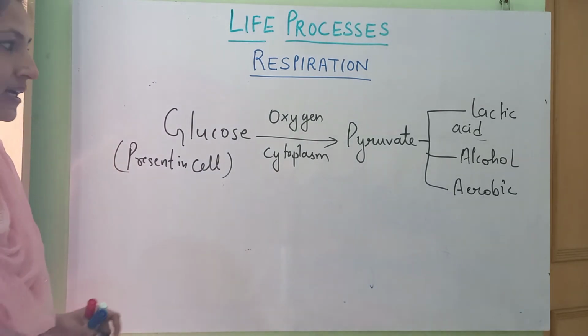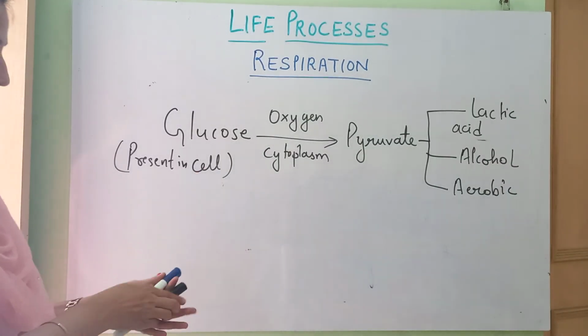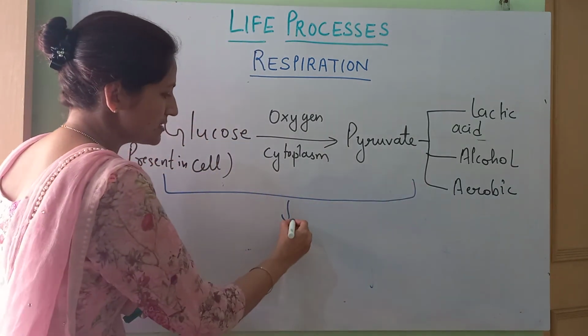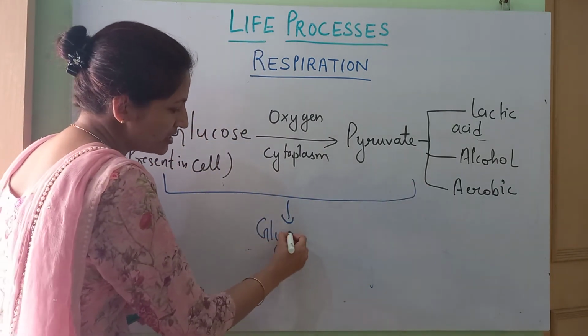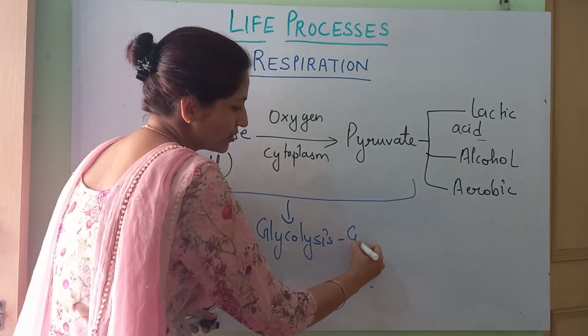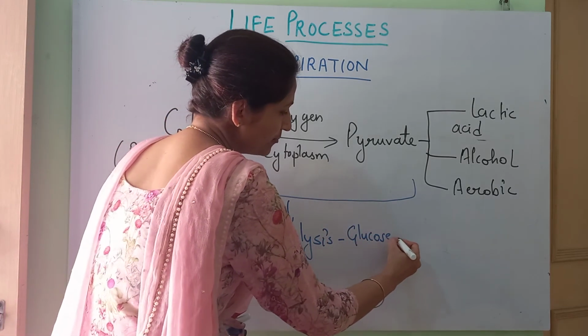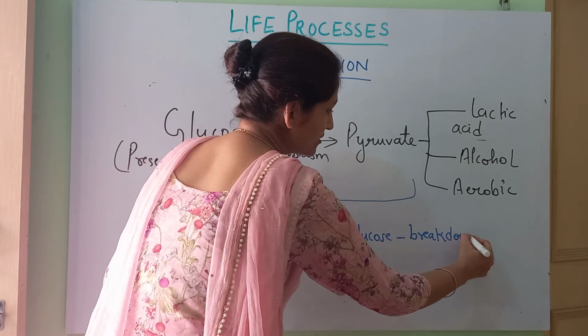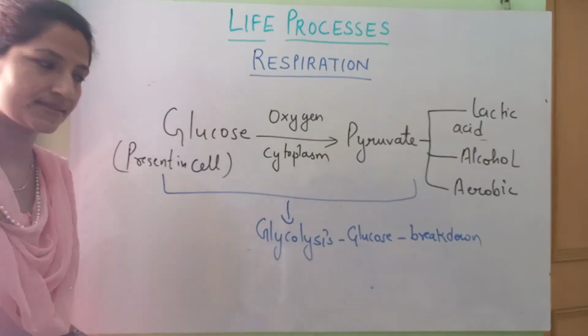Got it? Now this particular part, ये जितना हम पढ़े ना ग्लूकोज का breakdown, this is termed as glycolysis. It means ग्लूकोज का breakdown. ठीक है? Lysis means breakdown. So this is glycolysis.